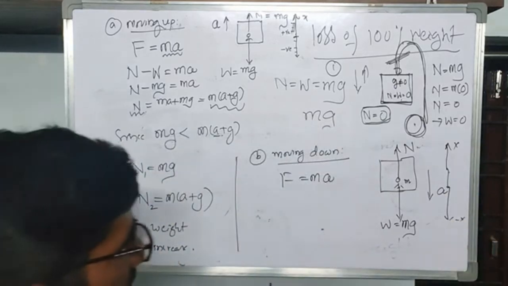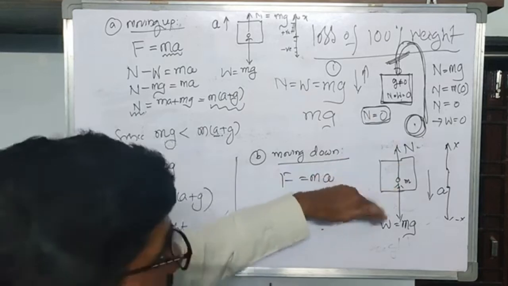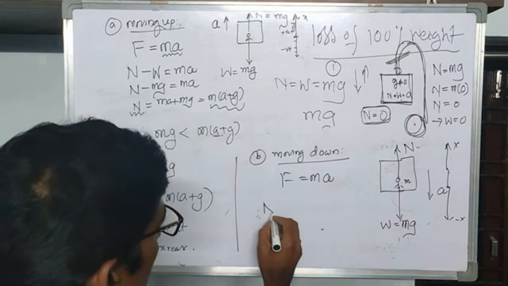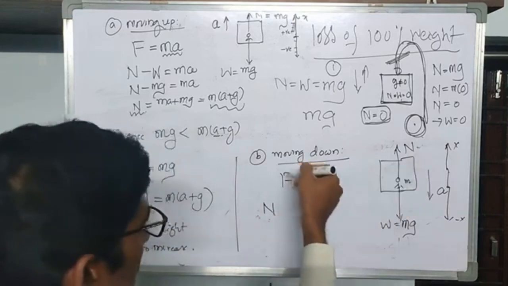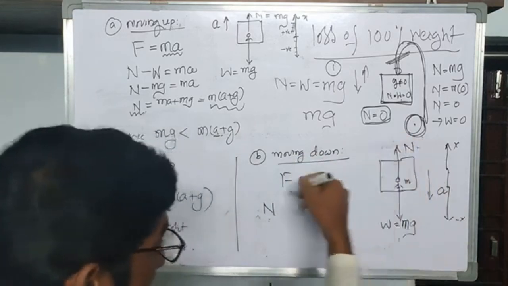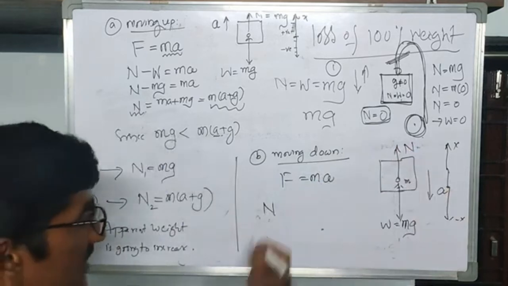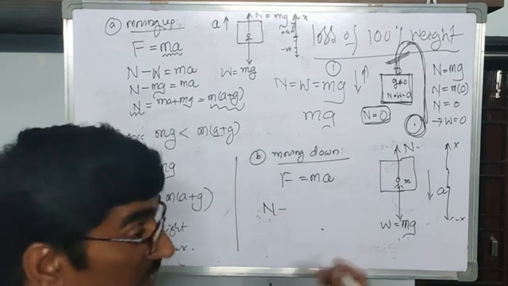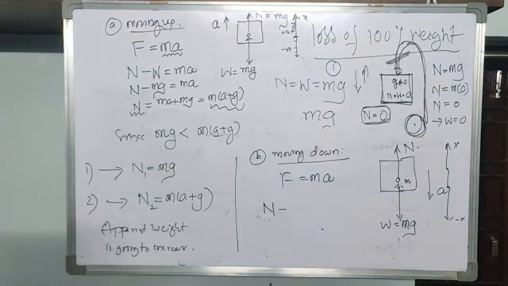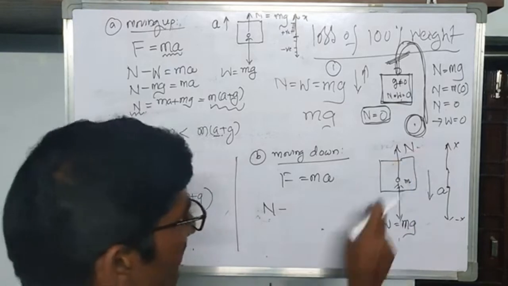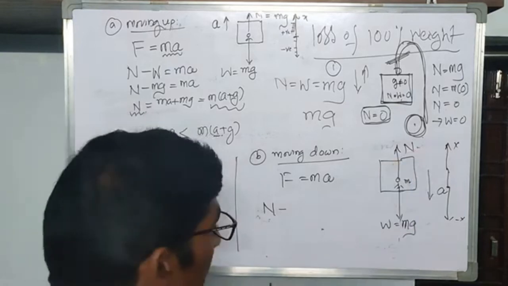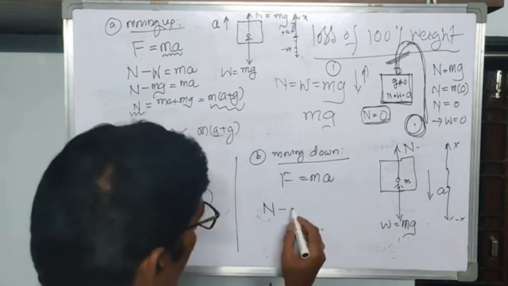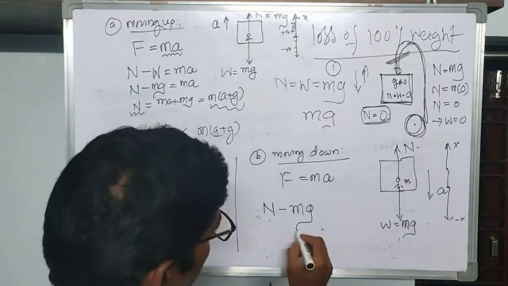Then all the forces pointing upwards are taken as positive. Here this N is one among the forces making this F. See, this is the net force. What other forces are there? In order to get the net force, we have to include all other forces. Apart from this N, mg is also working. Since mg is acting downwards, you are always going to take this as minus mg.